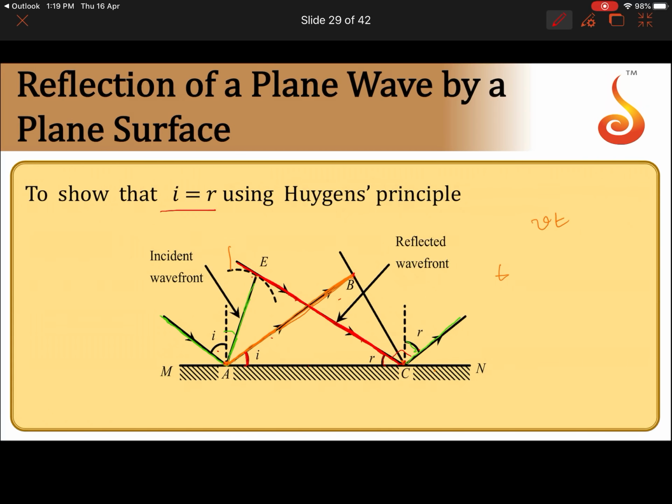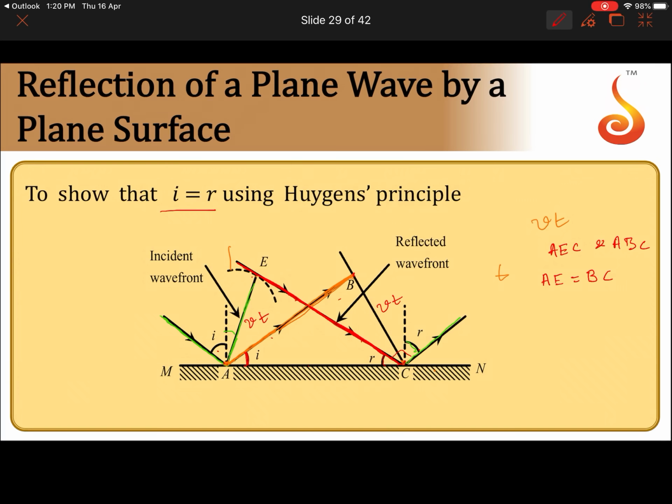To prove laws of reflection, we will consider these two triangles AEC and ABC. In these two triangles, AE is equal to BC. This is equal to V into t, this is also equal to V into t. Notice one thing here, both are travelling in the same medium. That's why the distances covered in equal intervals of time will be equal.